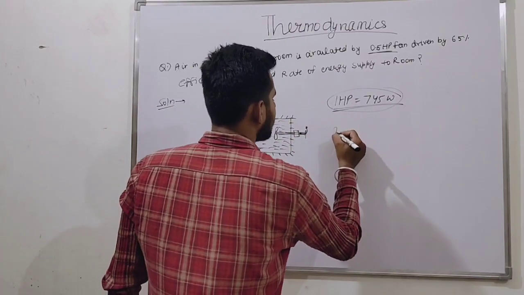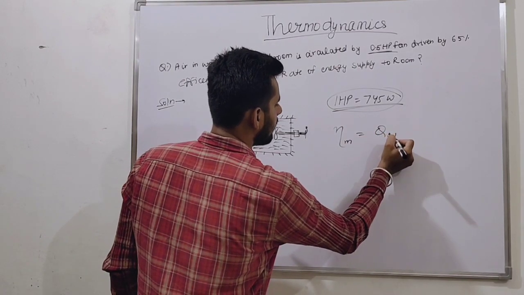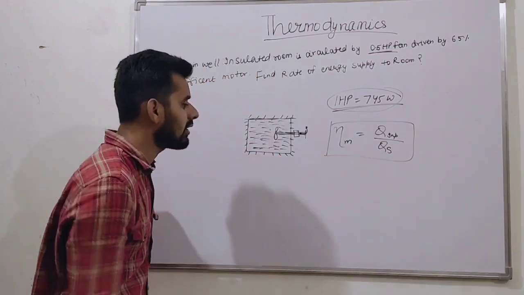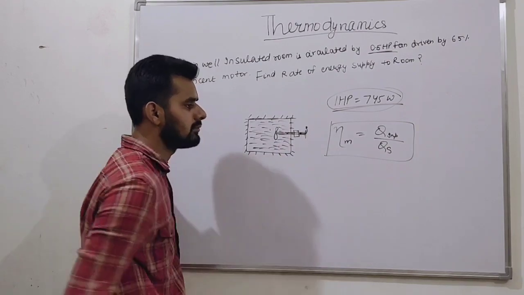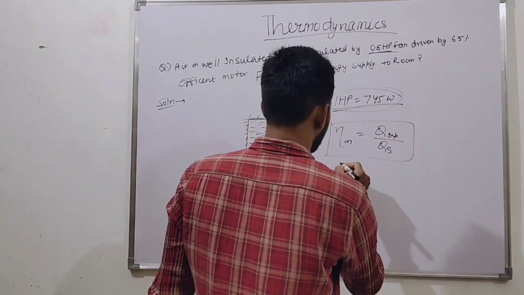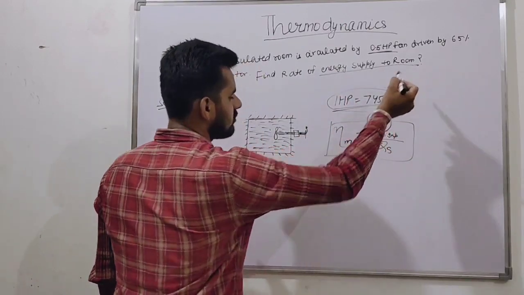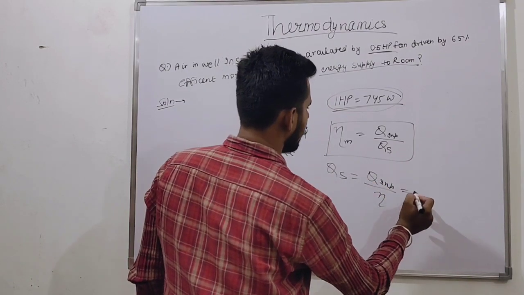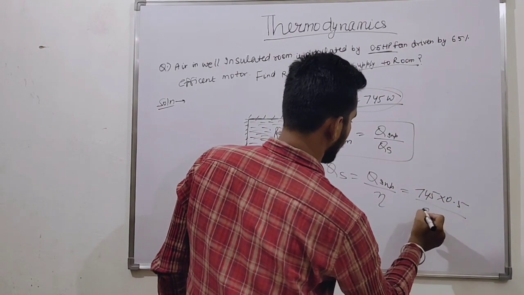Now, friends, efficiency of the motor is what? Energy output divided by energy input. This is the formula for efficiency of the motor. Now energy supplied to the room is equal to what? Energy input divided by efficiency, like 745 into 0.5 upon 0.65.